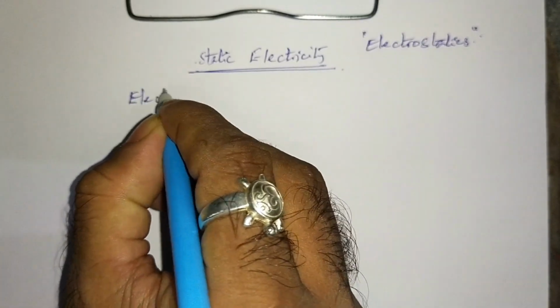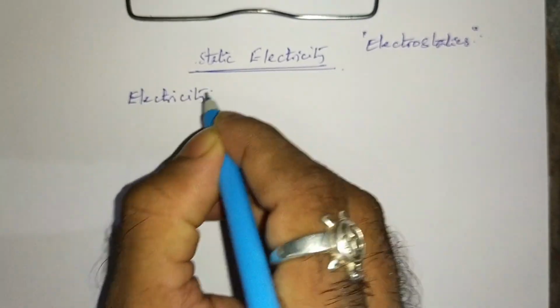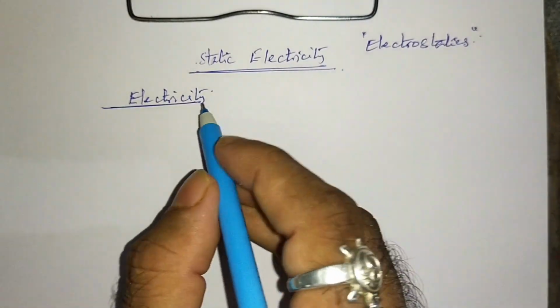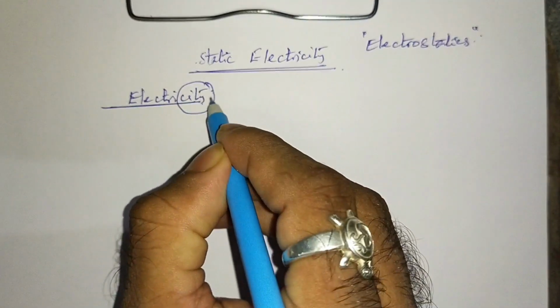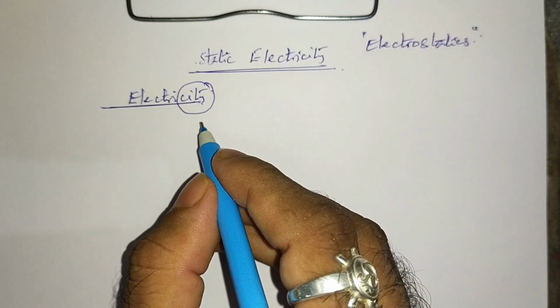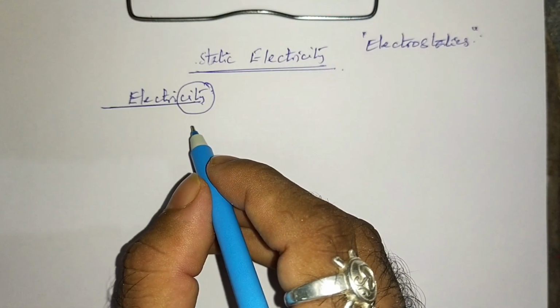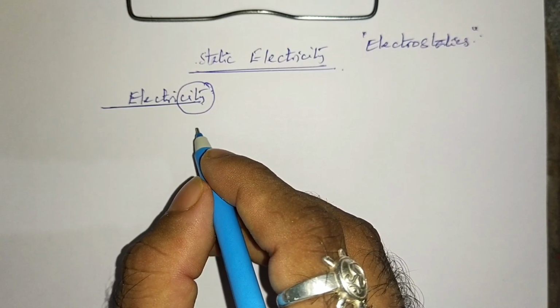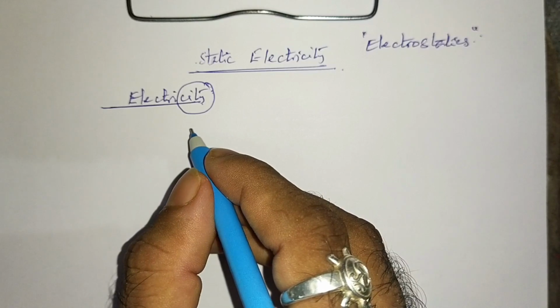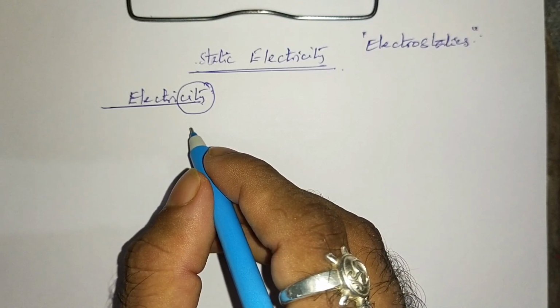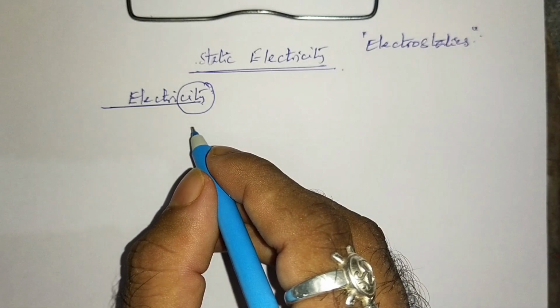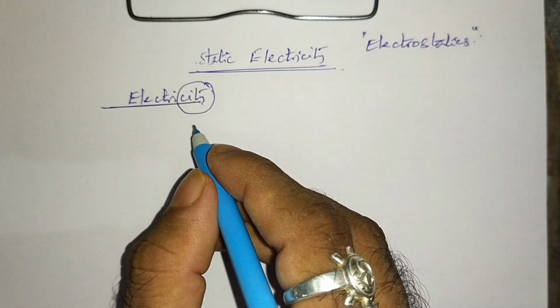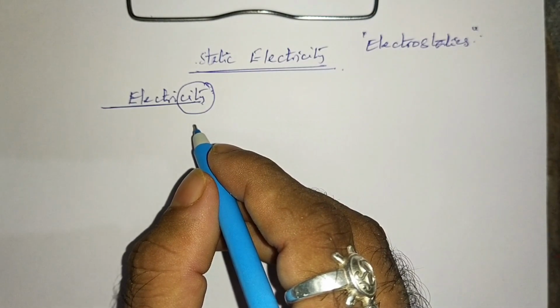You should learn what electricity is first. Electricity is not like a city. It is not a city like Hyderabad or Vijayawada. It has a complete meaning. Electricity is one of the branches of physics. In physics we have many branches like optics, mechanics, waves and thermodynamics. Similarly, electricity is also one of the branches. Suppose physics is a big tree, then electricity is one of its branches.